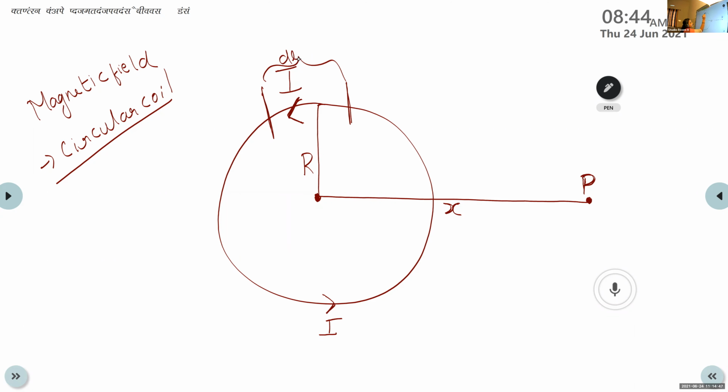Now, the distance between the point P and this small length dl is taken as r, small r. So here let r be the distance between the point P and the small length dl.